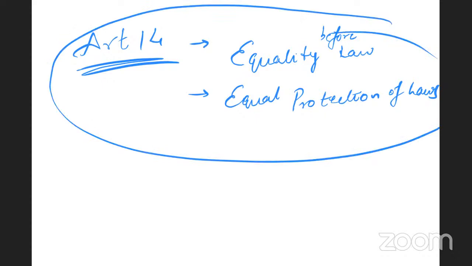Equality before law, this is an English constitutional doctrine. King John issued a royal decree called Magna Carta in 1205 AD to the barons, that is aristocrats in Great Britain, stating that these aristocrats will also be subject to the laws of Great Britain. Magna Carta was confirmed by the King Edward